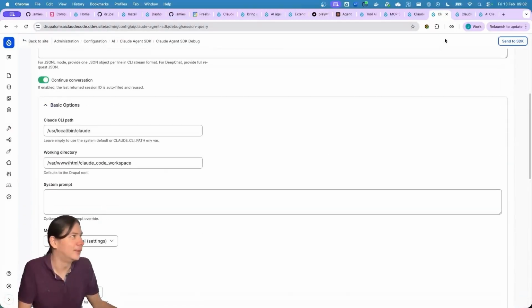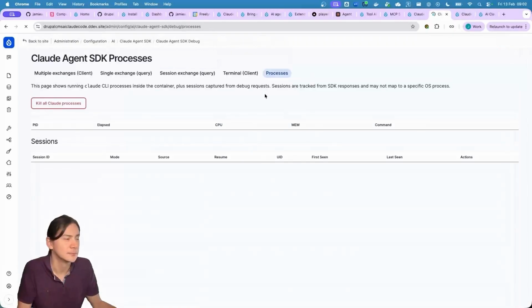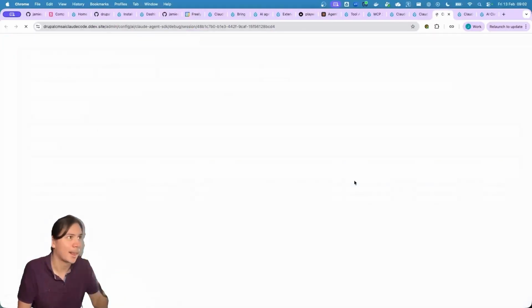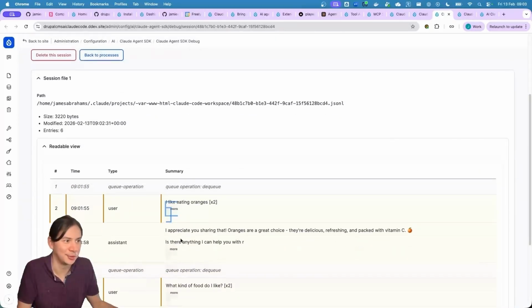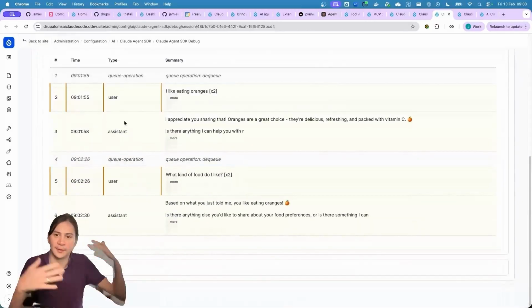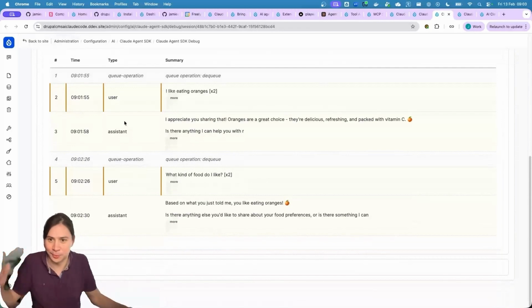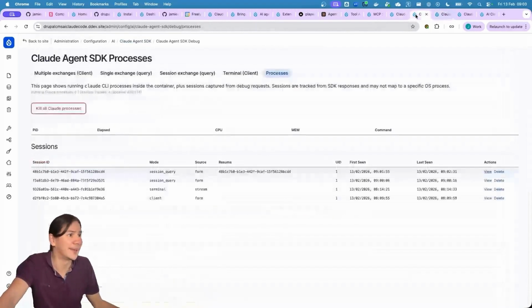Now, what you can see is these sessions in this processes tab. You can see these sessions that we've made through the form. So this is the one that is able to be resumed. So I can click view, and I can now see this Claude Code session. There's a lot I can do to make this better. This UI is not perfect yet, but you can see the session of what's happened. But we could do this in Drupal. This is just normal call and response. Why is this cool? Well, let's go to the next stage.